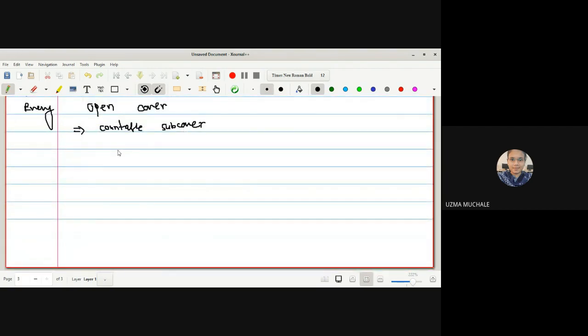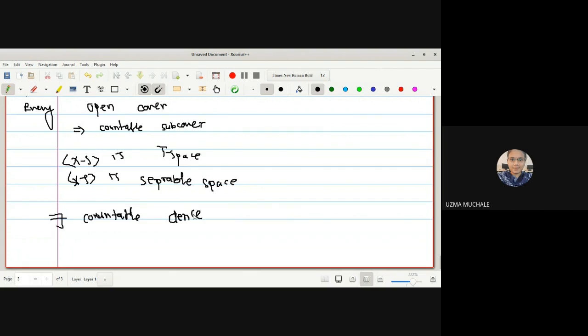If (X, T) is a topological space, (X, T) is said to be a separable space if there exists a countable dense subset in capital X. Again, we will take the same example of the usual topological space.